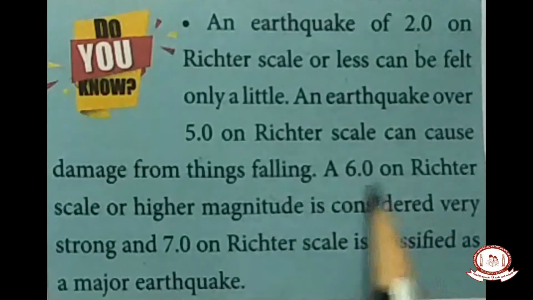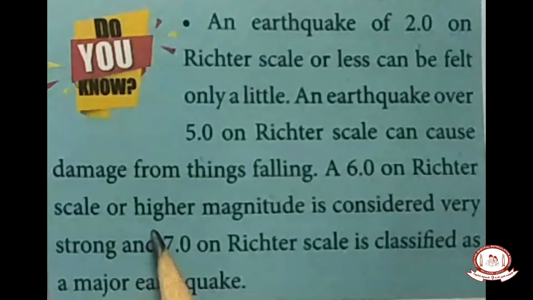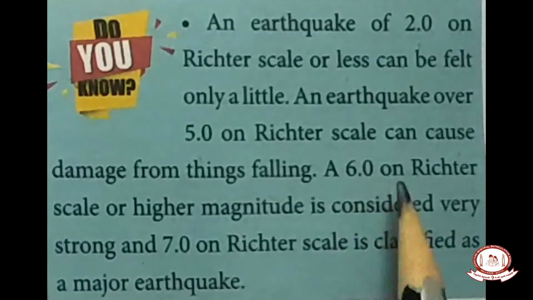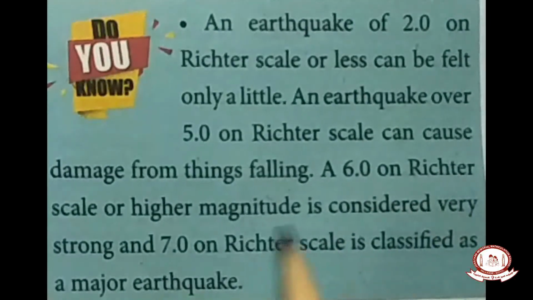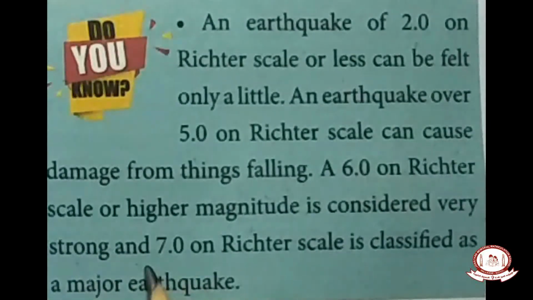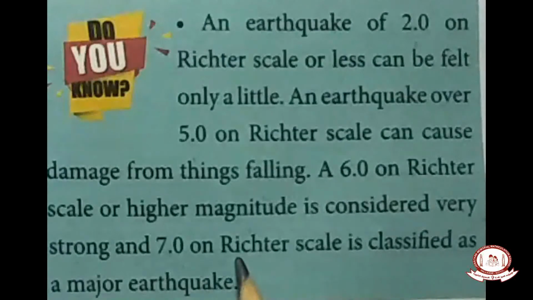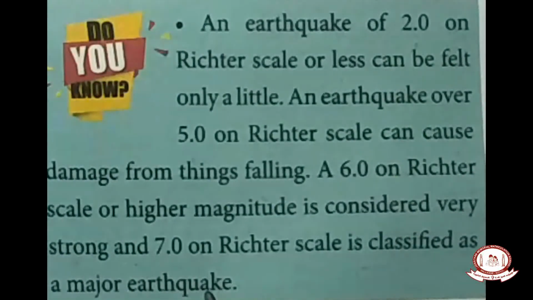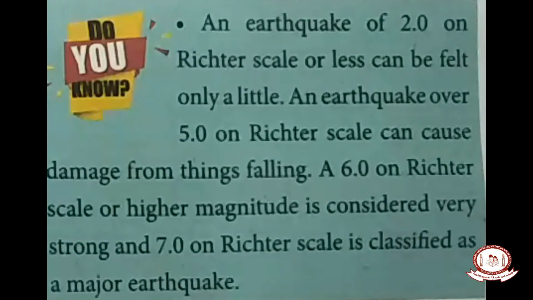A 6.0 on the Richter scale or higher magnitude is considered a very strong earthquake, and if it is 7.0, then it is classified as a major earthquake. And 8 and 9 mean it is a very severe earthquake. Okay, children? Thank you, children.